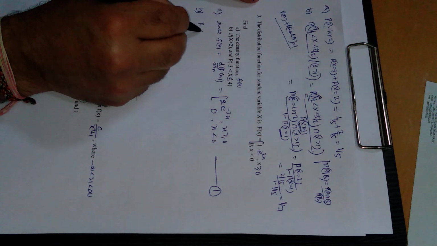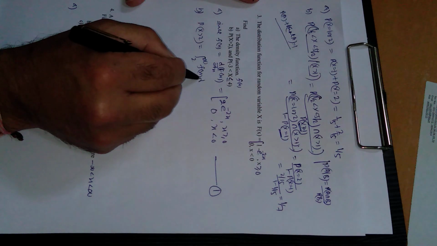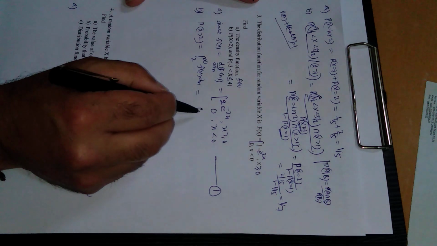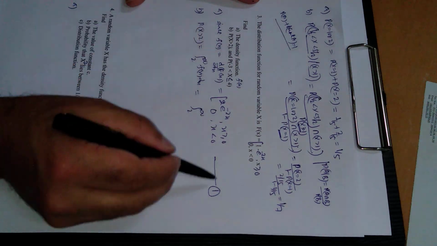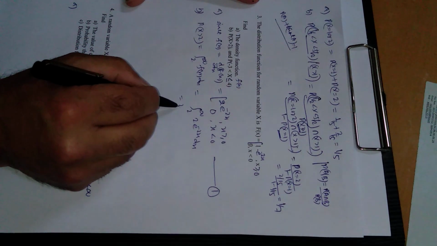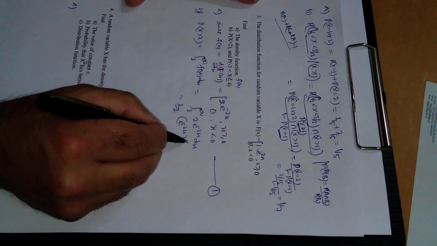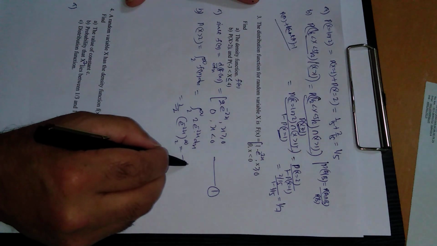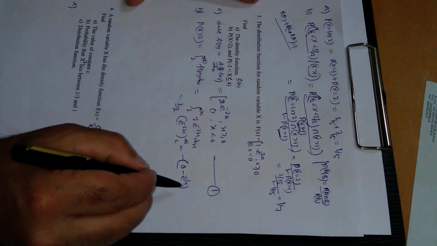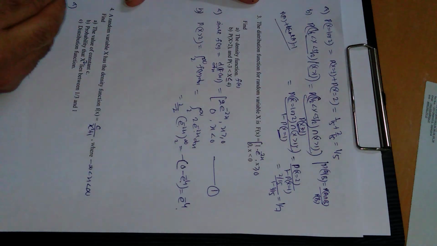B part, probability x greater than 2. X greater than 2 means integral from 2 to infinity of f of x dx. Alright, so 2 to infinity lies in this range, so this will come out to be integral from 2 to infinity, f of x is here 2 times e power minus 2x dx, and this is 2 integration, minus 2, this integration, this is e power minus 2x from 2 to infinity, so this is minus 1, so minus 1 times upper limit is 0 and lower limit will be e power minus 4, and this will come out to be e raised to power minus 4. Upper limit is 0 and lower limit is 2 to 4.